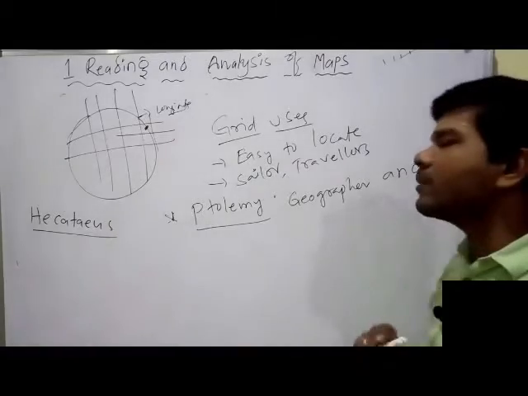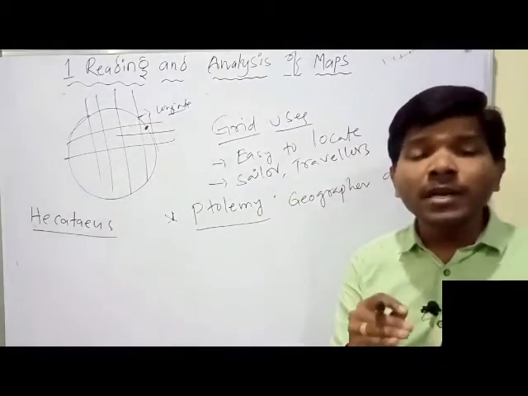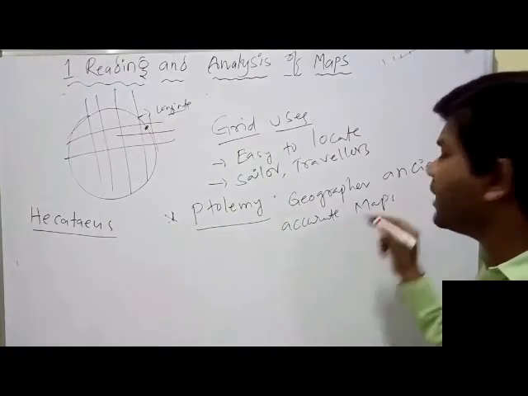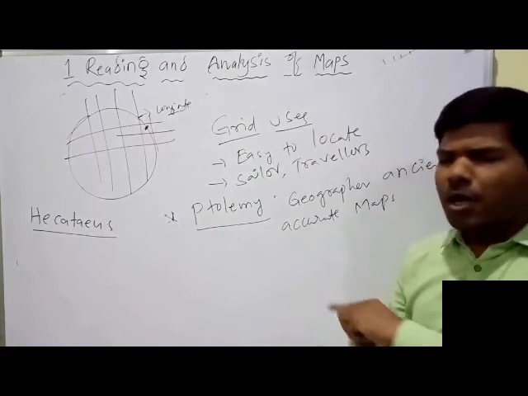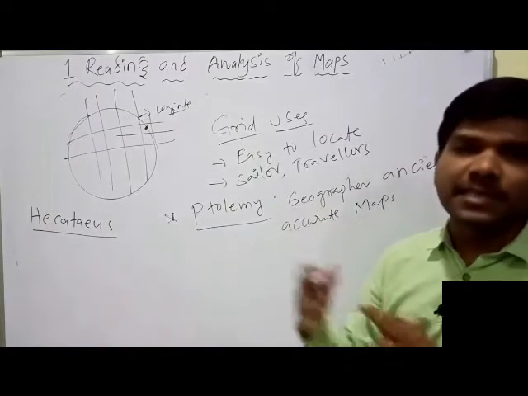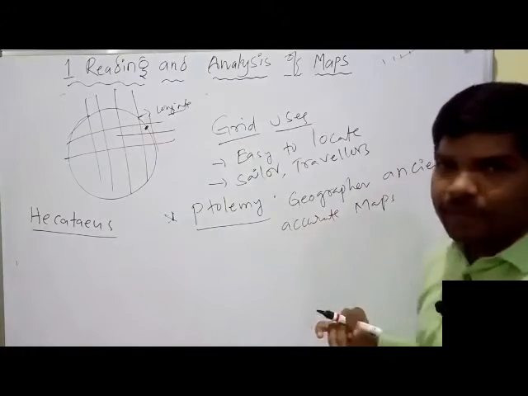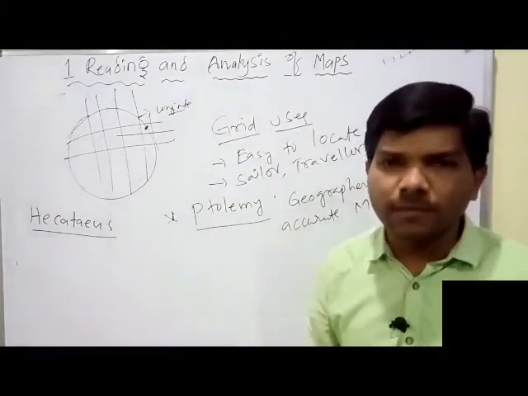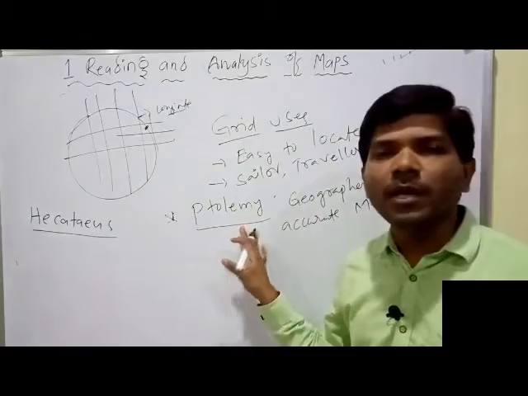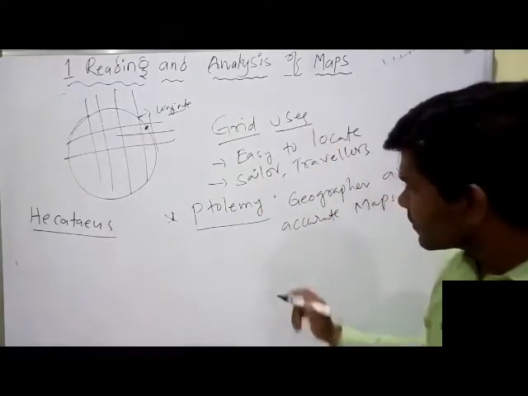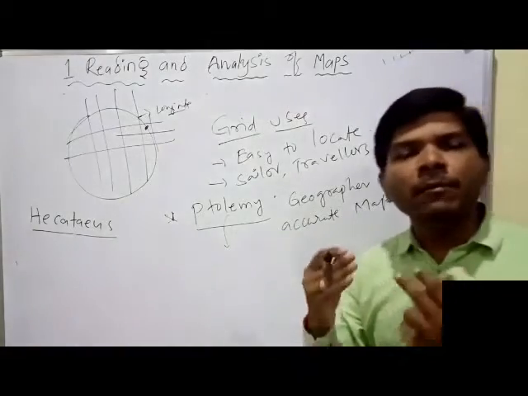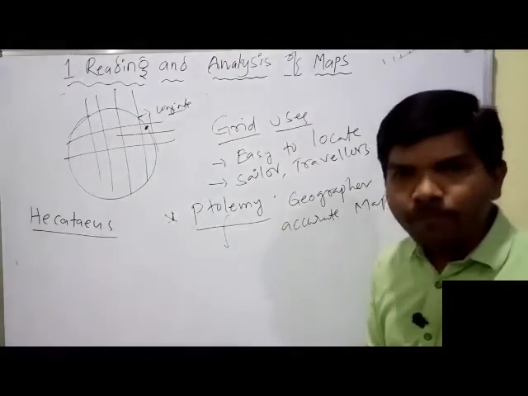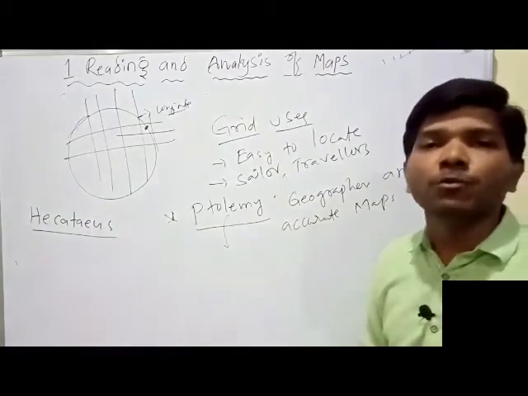Sir, what is the contribution of Ptolemy? Ptolemy made accurate maps at that time. He wrote a number of books about places and made a number of maps. But unluckily, the maps prepared by Ptolemy were lost. Many people were inspired and influenced by the books and maps of Ptolemy. They also tried to make new maps.